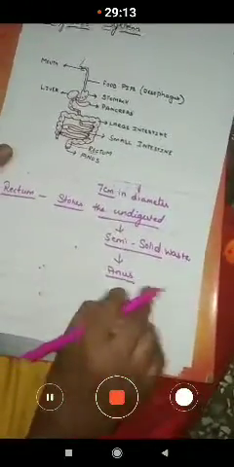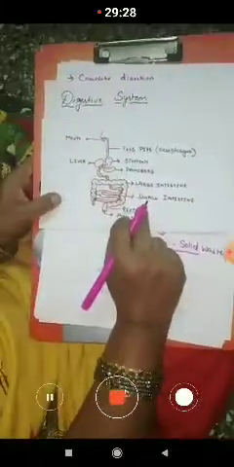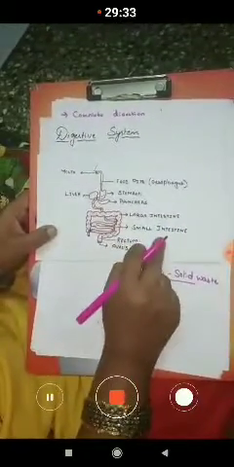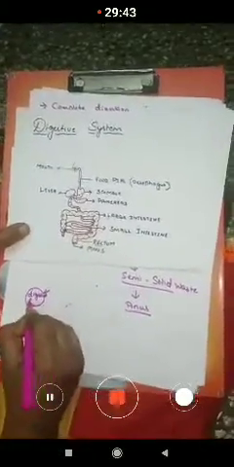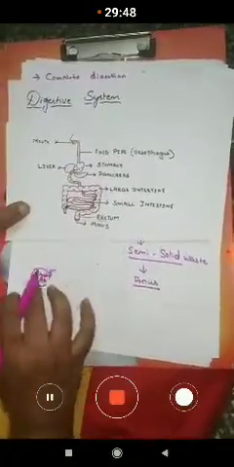Okay, children, so this is about the digestive system in man. The food is digested and easily absorbed by the small intestine. Just remember, the complete digestion of food takes place in the small intestine and it is absorbed by our cells. If you think this is a cell, the digested food is absorbed by the cell.